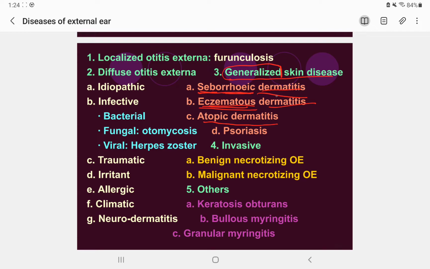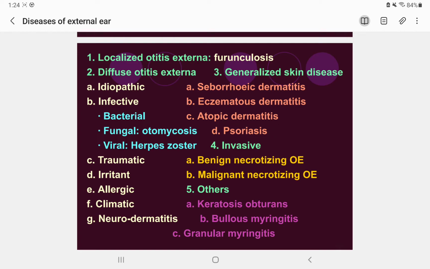But atopic dermatitis is also seen in asthma. All right, atopic dermatitis. And we also have this condition known as psoriasis. So you can memorize this. Generalized skin diseases that also cause otitis externa can be eczematous dermatitis, atopic dermatitis, psoriasis and seborrheic dermatitis. So that is also one of the causes of the generalized skin disease.